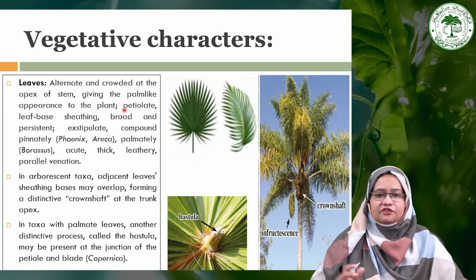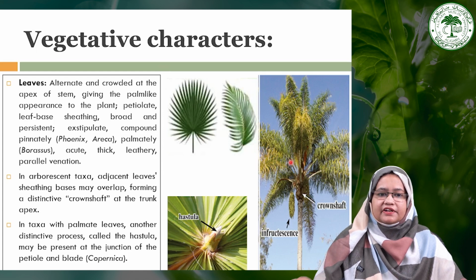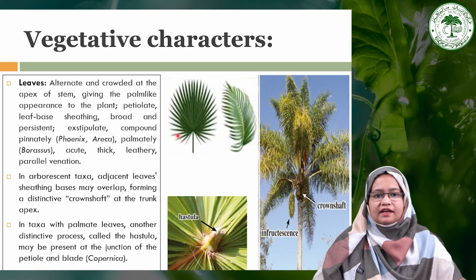So that's why, due to the appearance of their unbranched stem and leaves which are arranged at the top, giving a crown-like appearance, these have a palm-like appearance of the plant body. Generally leaves are petiolate, as you can see here, and they have a leaf sheathing base and are broad and persistent.